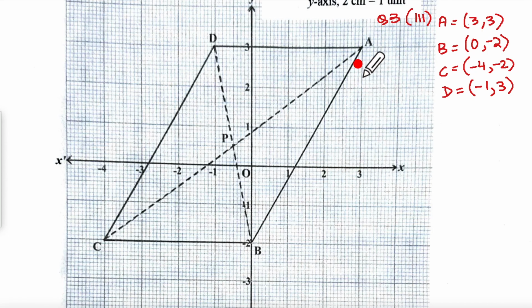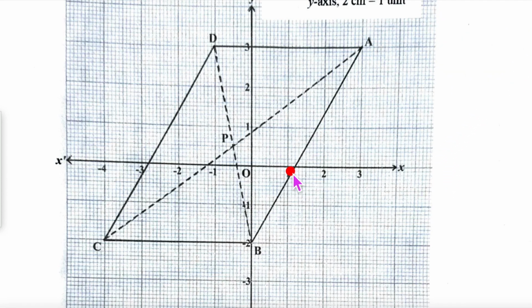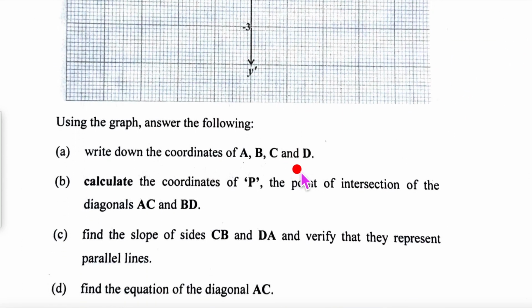Double check so that you will not make any mistakes. Because some questions are so simple and we make stupid mistakes. We don't want stupid mistakes. Alright, so this is your A part. Find the coordinates of each one. Let us see what is the second part.